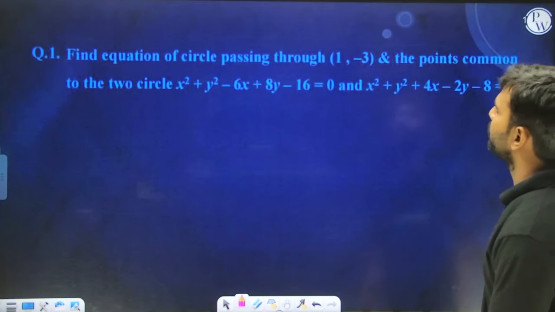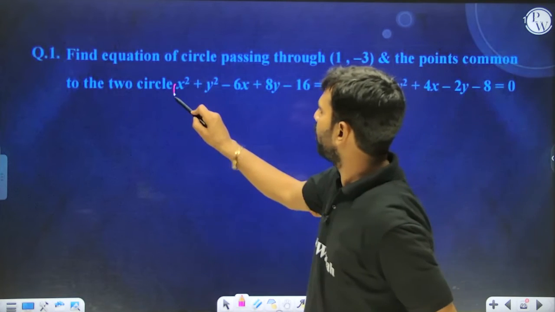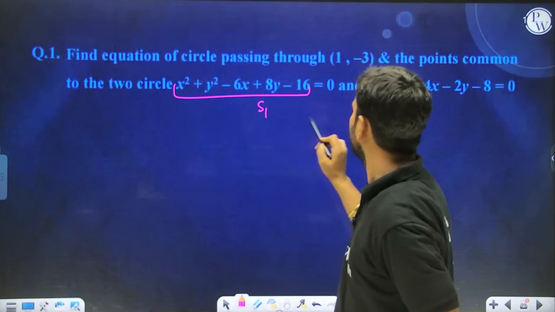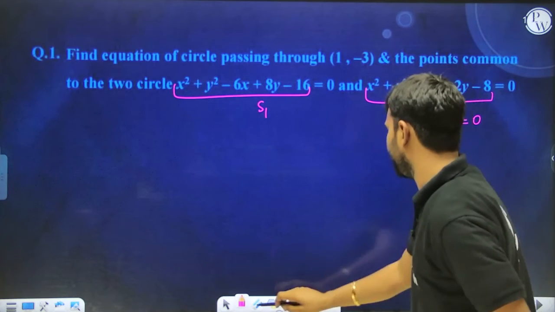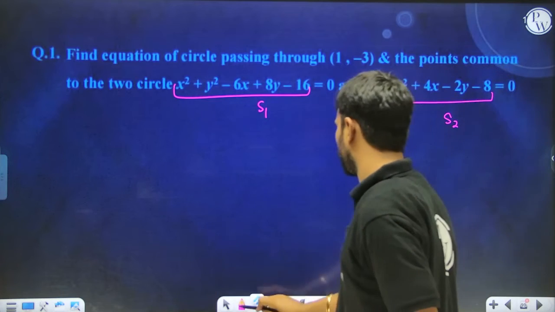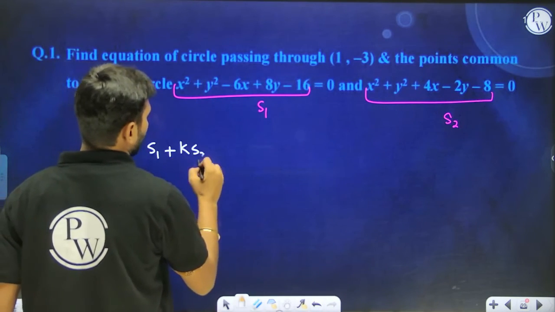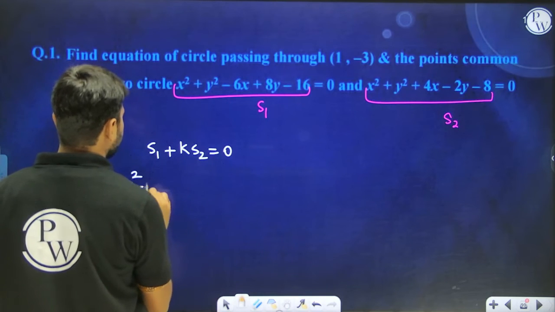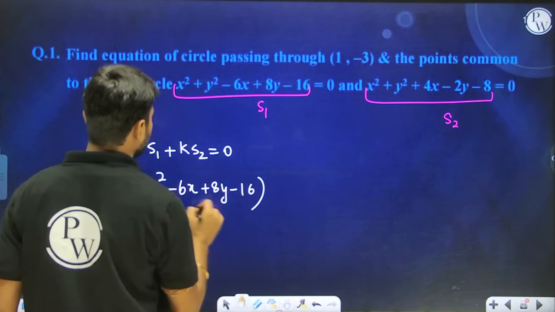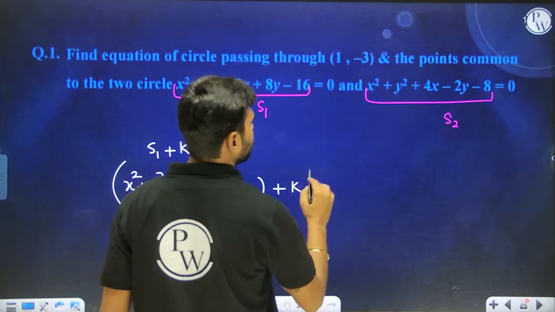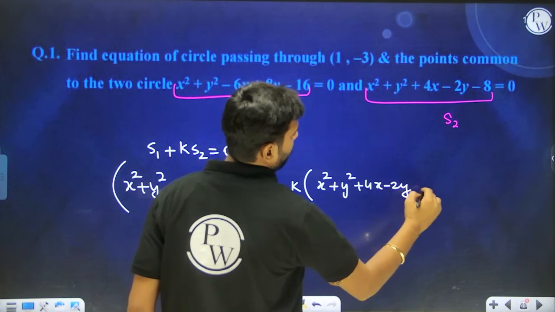So, to find the equation of the circle passing through the points common to this and this, let me call this S1 and this S2. The required circle can be written as S1 plus K S2 equals 0. So the circle can be written as x square plus y square minus 6x plus 8y minus 16, this is S1, plus K times S2, that is x square plus y square plus 4x minus 2y minus 8, equals 0.